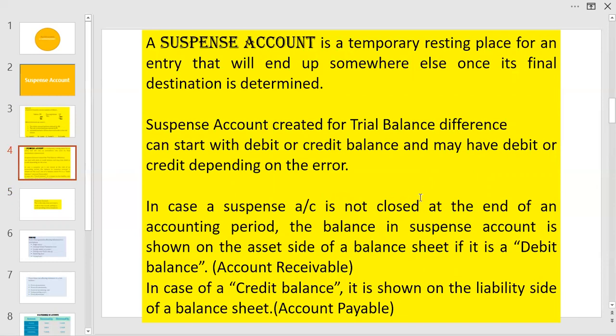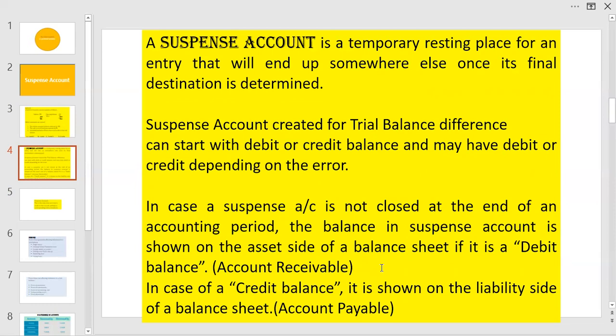There are two situations. One, all the errors are identified and corrected. Then a corrected trial balance is prepared and the company will proceed to make their preparation of final accounts. In the second situation, there may be few errors which are still not identified.